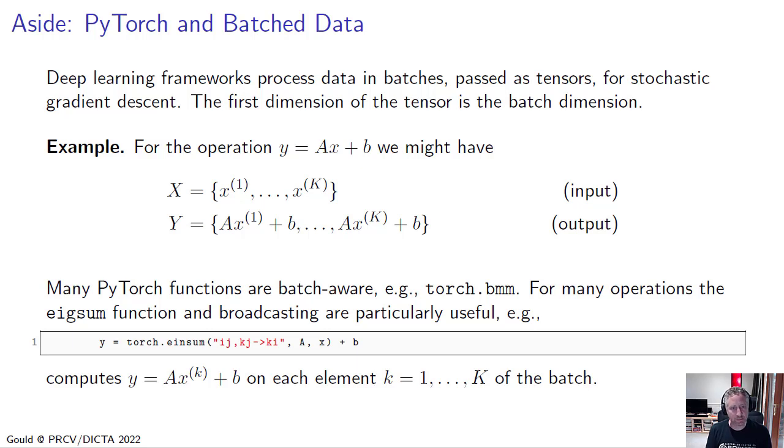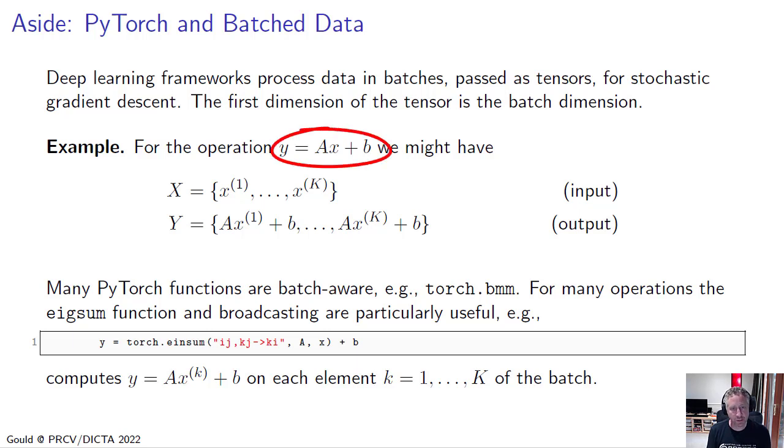So I'll give an example of code for doing this, but just before we do so, a quick aside to talk about how PyTorch and other deep learning frameworks operate on batch data. Usually, instead of processing one example at a time, these deep learning frameworks will process data in batches, and they are passed as tensors into the functions that do the processing.